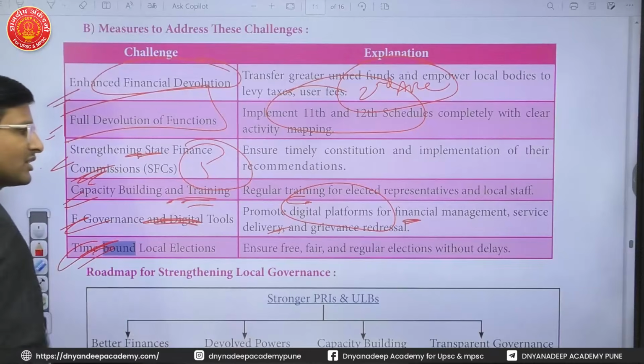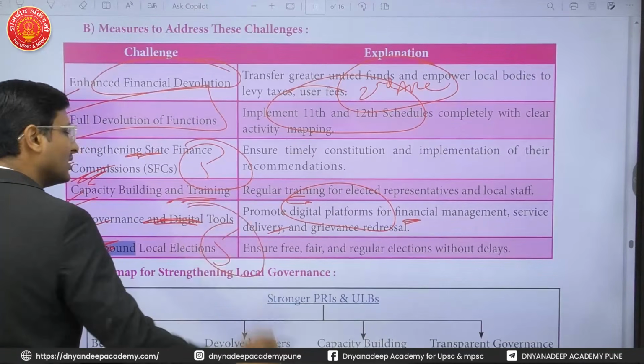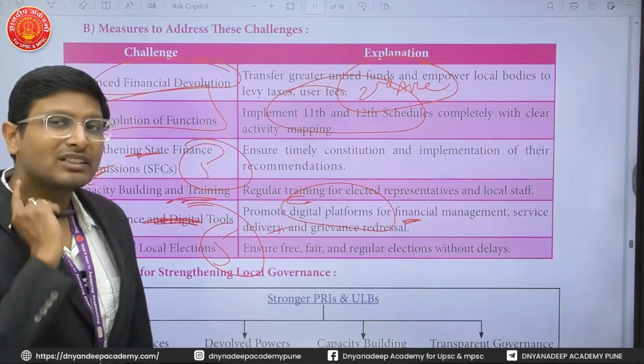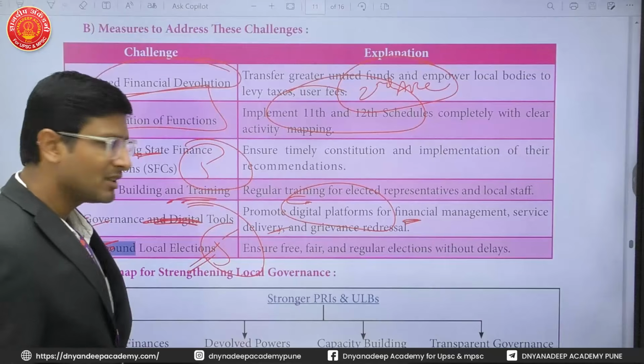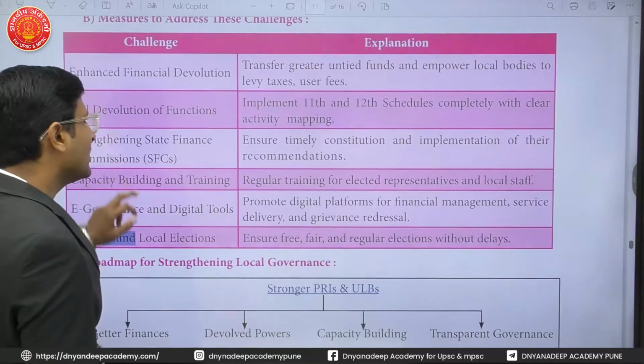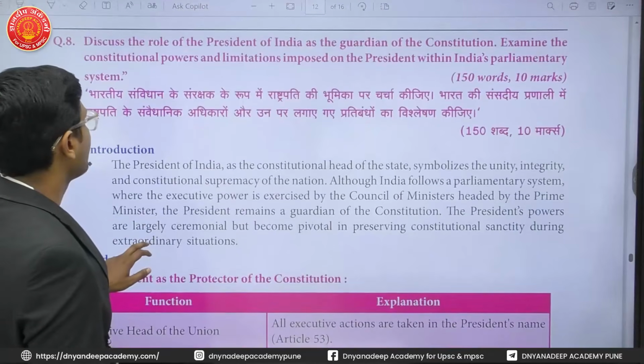Time-bound local elections are very required. See, there is a constitutional guarantee to conduct the election every 5 years, but this is not properly performed. This should be properly performed without delays. This is important to do, and that will actually empower the local bodies.